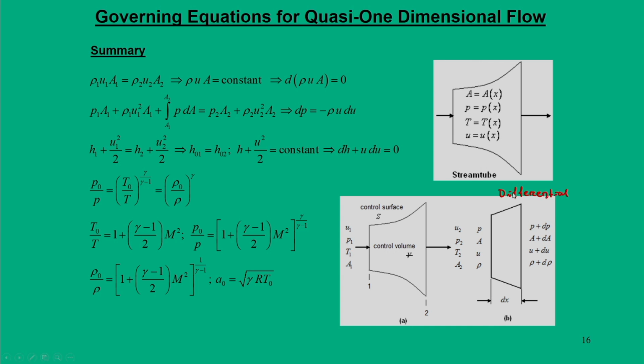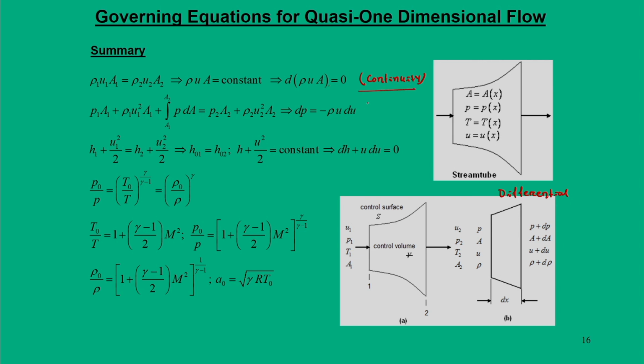While deriving the conservation equations, we will have the continuity equation, d of rho u A is equal to constant.